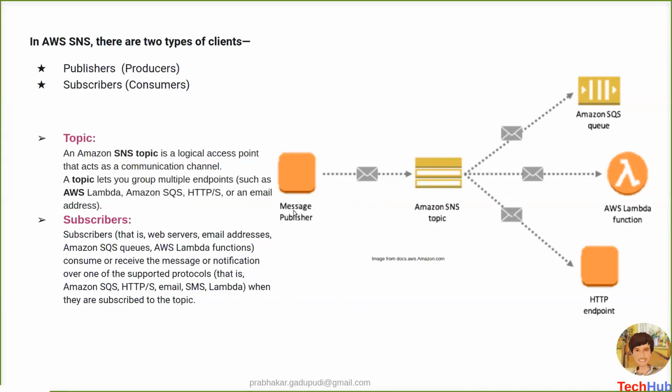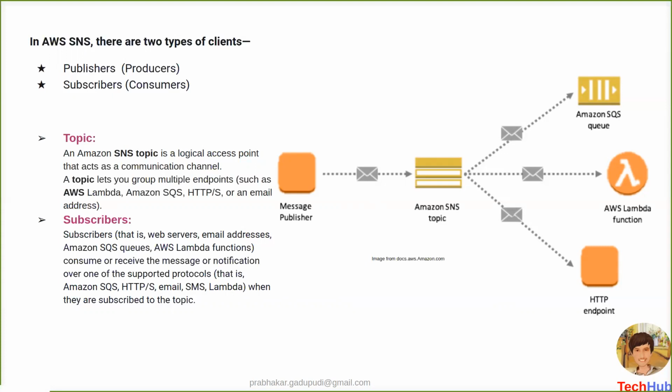Suppose I'm buying something from Amazon or maybe Flipkart. If I buy a mobile from Flipkart, there are a lot of services that act as subscribers, like the delivery agent, the delivery distributor, and the end customer.